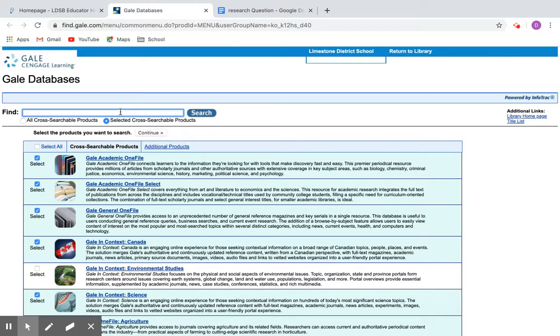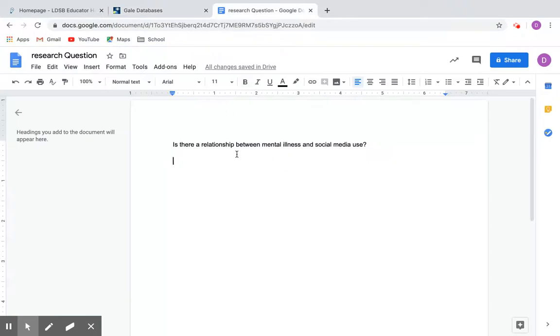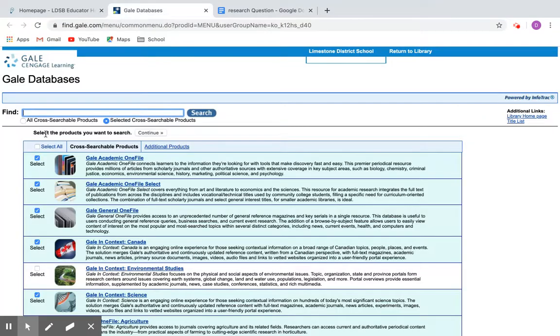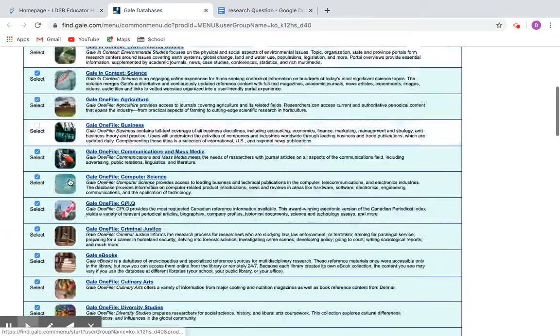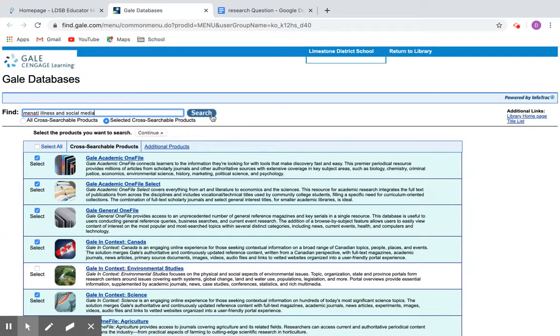This is not a Google search, so you can't just type in the question, my research question, a relationship between mental illness and social media. The two things I'm trying to figure out about are mental illness and social media. Below are all the databases that it's going to look through to find articles on this topic.